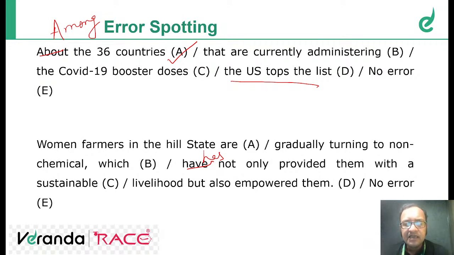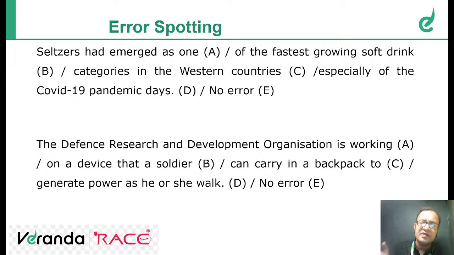Non-chemical harvesting, or cultivating, or plowing, or farming? Women farmers in the hill state are gradually turning to non-chemical farming, because before which, non-chemical means what? Non-chemical farming, which has not only provided them with a sustainable livelihood but also empowered them. Clear? Because whatever comes before which, the verb after which will be decided by that particular subject.